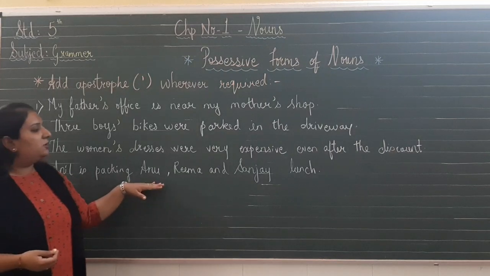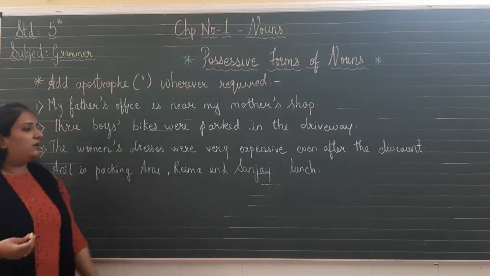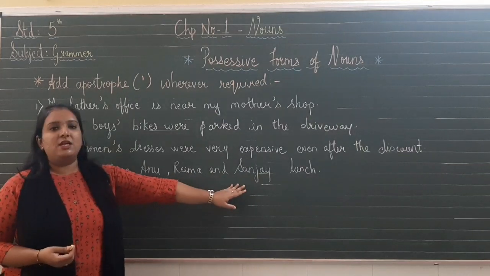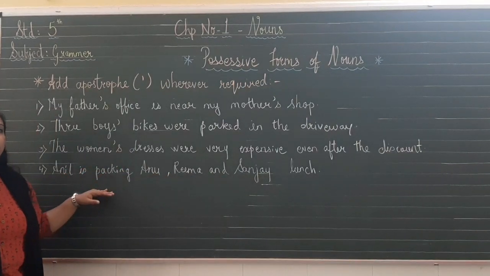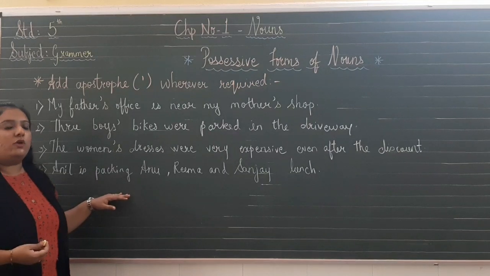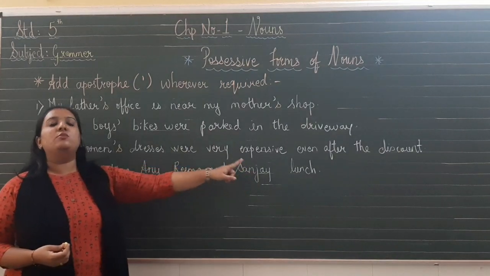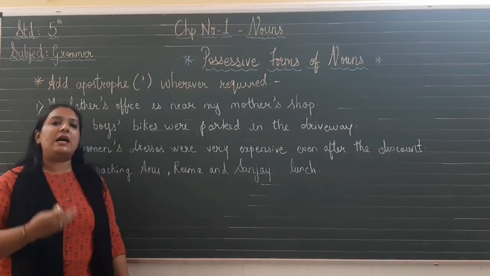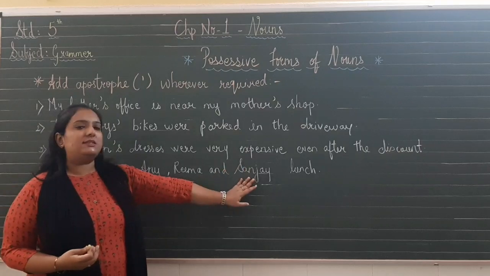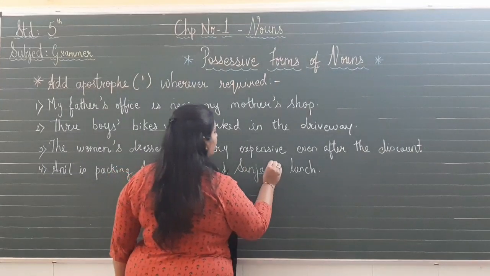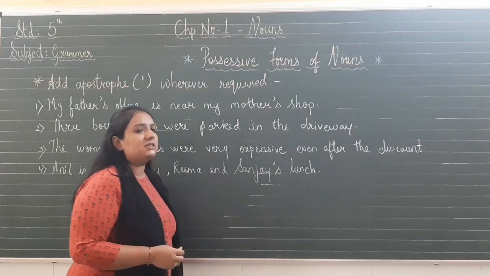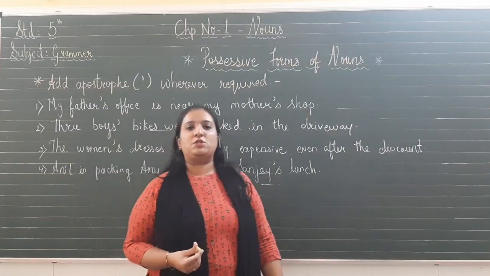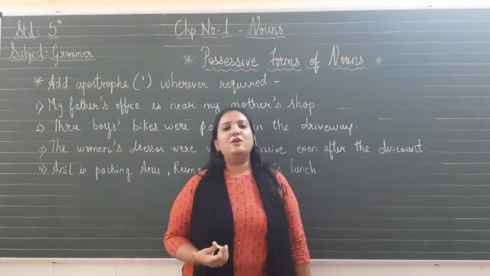Anil is packing Anu, Rima and Sanjay lunch. By looking at this sentence, here there are multiple nouns Anu, Rima and Sanjay. So when you find this type of sentence, what do we do? We apply rule number 4. That if one thing is belonging to more than one person, where do we put the apostrophe? We put the apostrophe at the last noun. And here the last noun is Sanjay. So we will put apostrophe and s at the last noun. Sanjay's lunch. So girls and boys, I hope you understood the possessive forms of noun and the 4 rules and how to apply it.